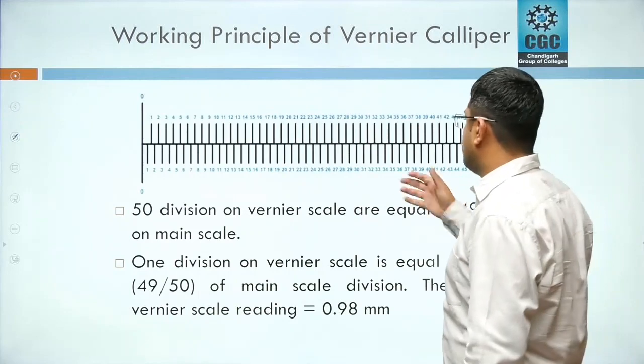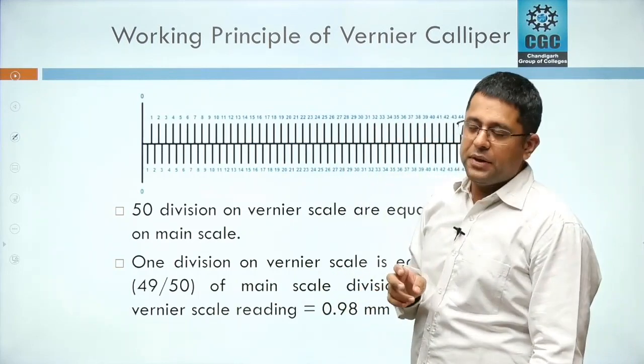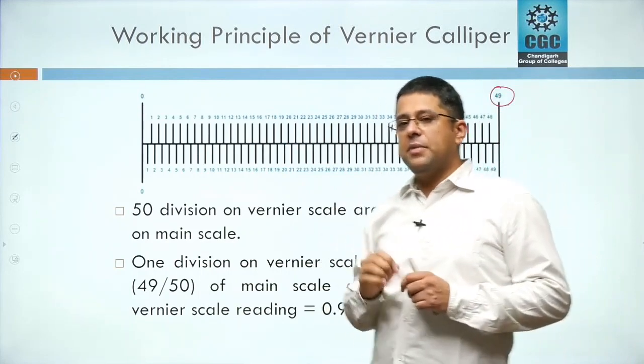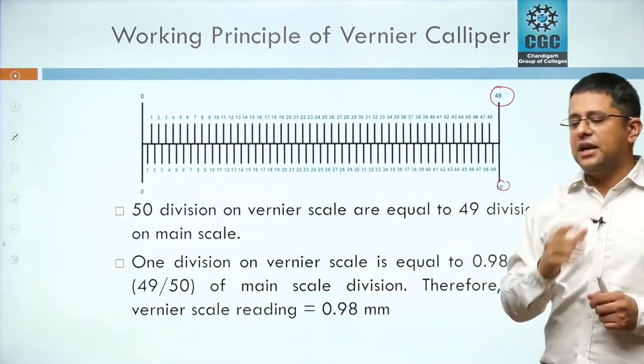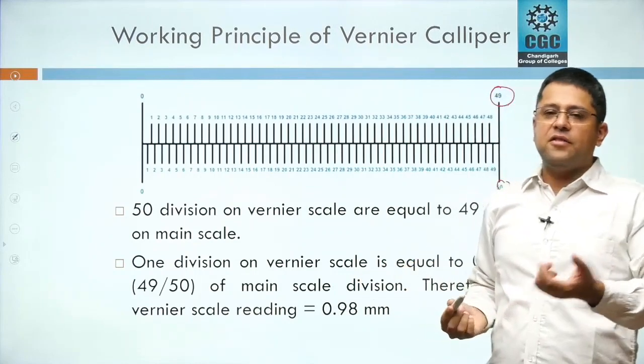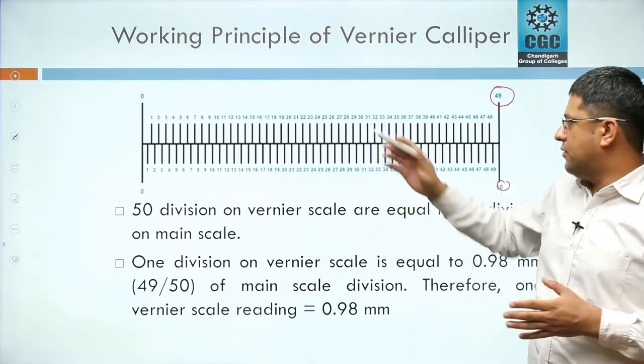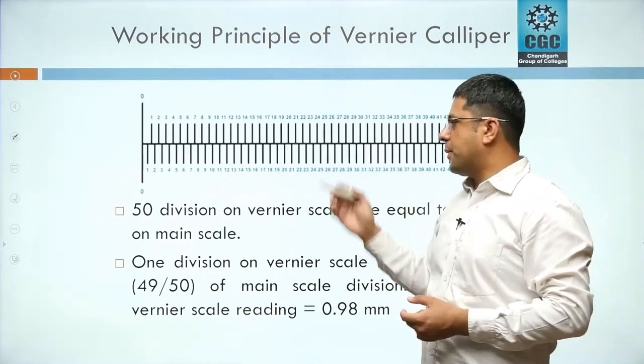The least count of the main scale is 1 mm, which means the minimum dimension we can measure using the main scale, or a normal scale, is 1 mm. As you know, we cannot measure a length less than 1 mm using a normal scale.